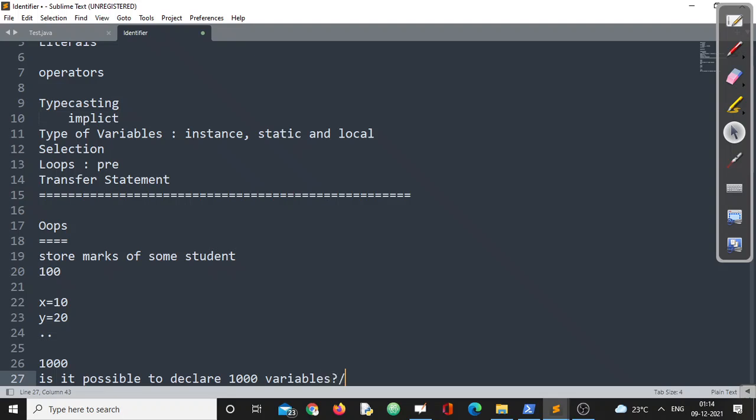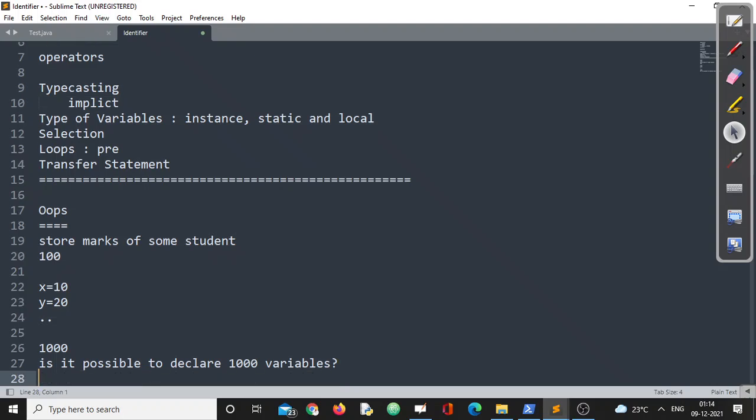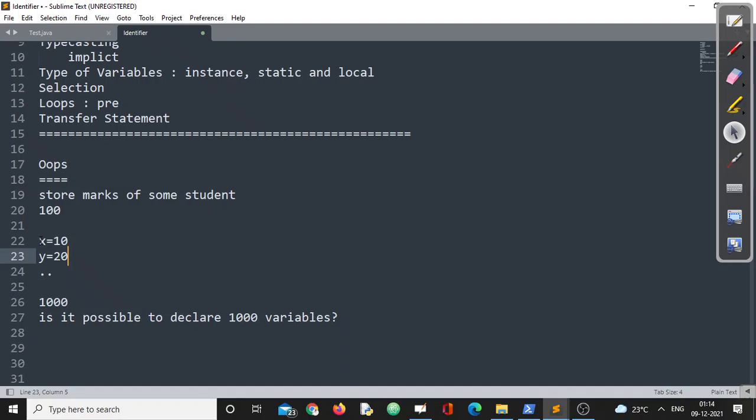See, it is not that you cannot, but it is pretty difficult, and it is not a normal programming practice to declare thousands of variables, because for thousands of variables, how many identifiers do we require? Almost exactly 1000, right? Not only that, we need to remember which variable carries whose mark. That is one more issue, right? To resolve this problem, what will be the solution?